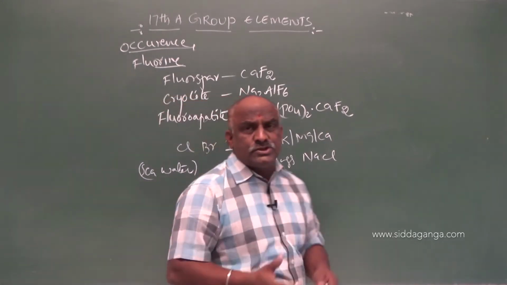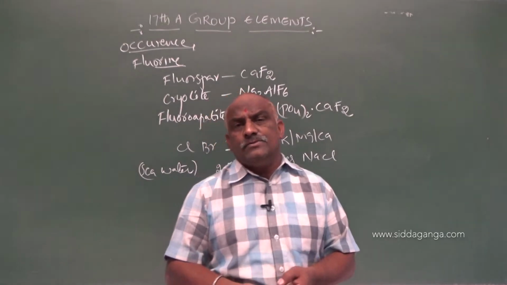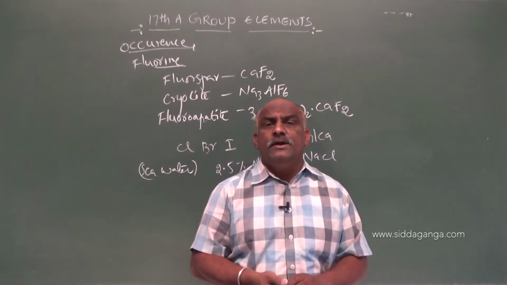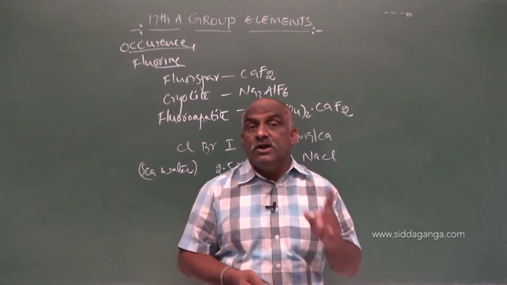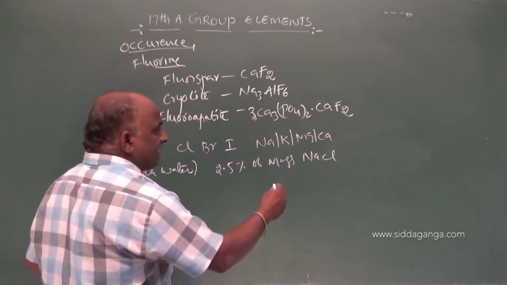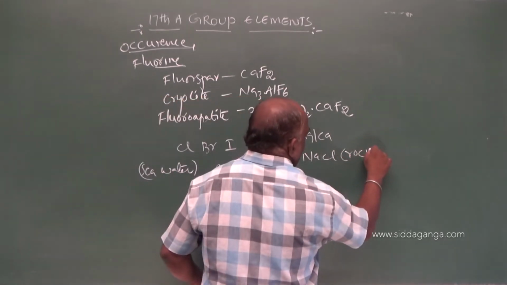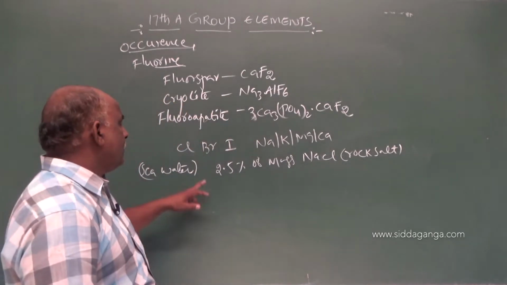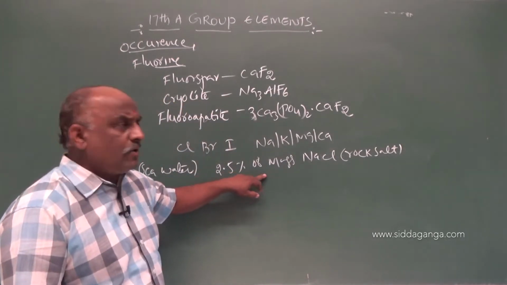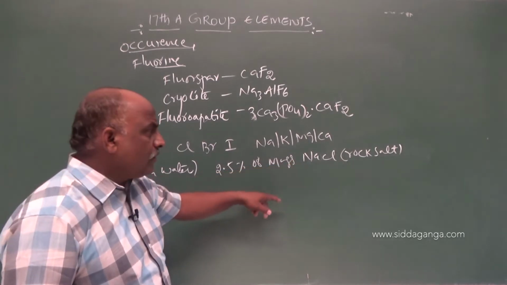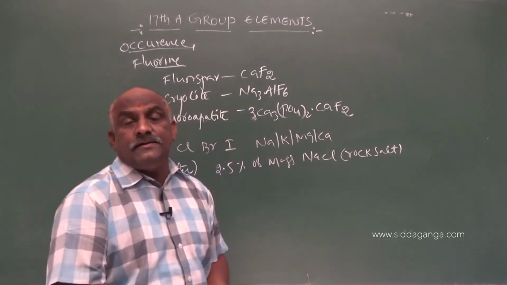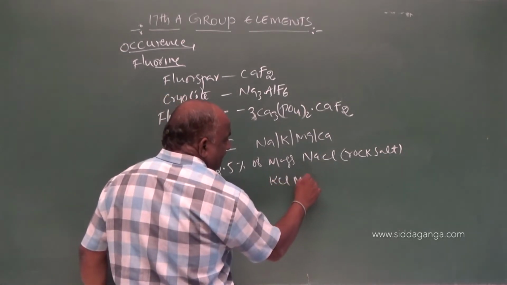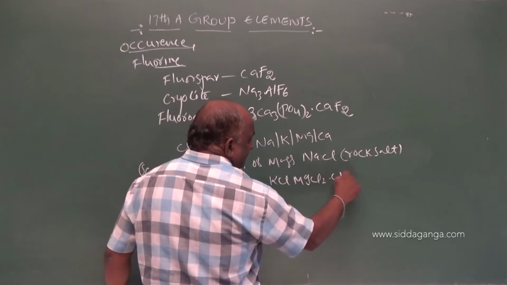Very major source for the preparation of sodium chloride. Deposition of solid sodium chloride is called rock salt. We know that NaCl is also called rock salt. In seawater, 2.5% by mass is sodium chloride. Sodium chloride is also called rock salt, and chlorine is also available in the form of KCl, MgCl2, 6H2O.